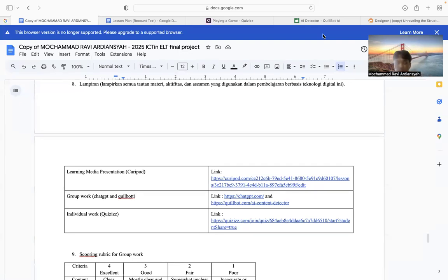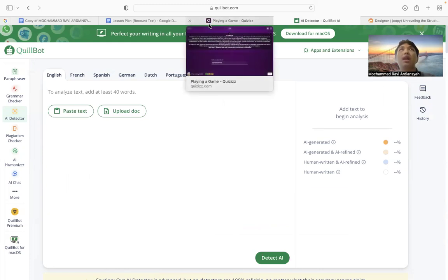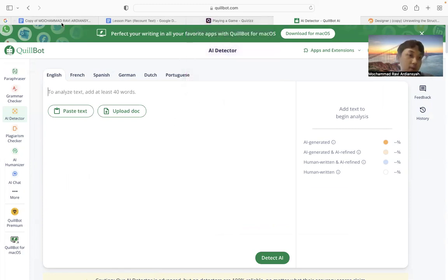before they write recount text in the group, and then we will put a detector to detect whether this is using full AI or not, but still I will ask them first, like, are you sure? Are you sure not using AI to write?